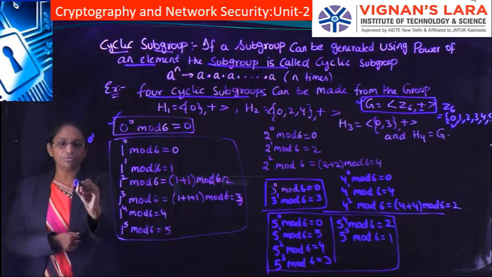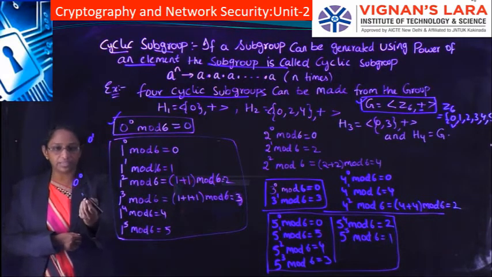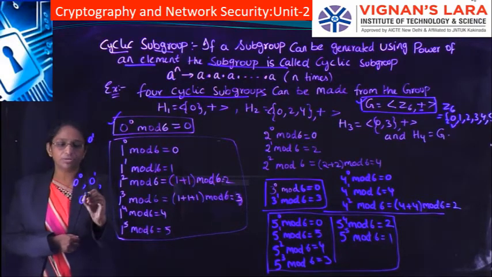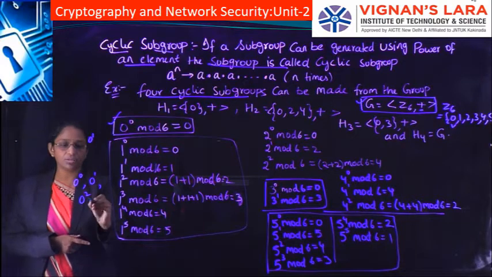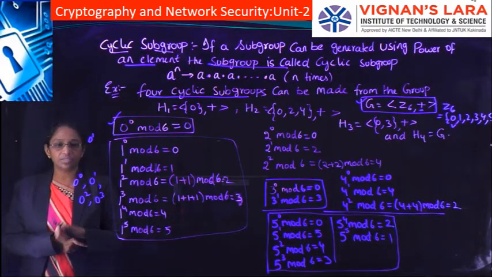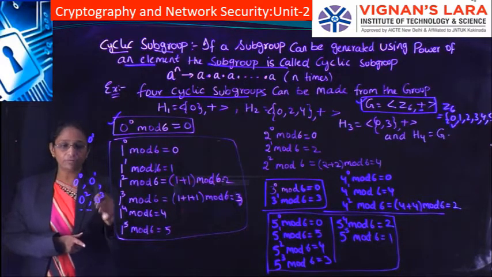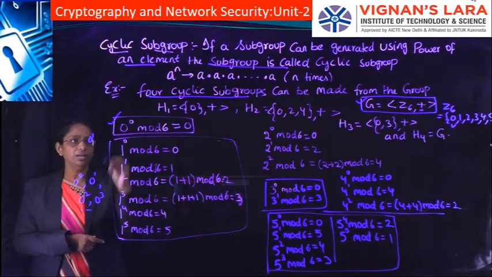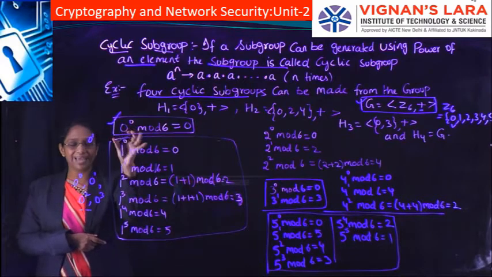Even if you do 0 to the power of 0 mod 6, it is 0; 0 to the power of 1 mod 6, it is 0; 0 to the power of 2 mod 6, it is 0; 0 to the power of 3 mod 6, it is 0. Whatever operation you do on 0, since it is 0 only, this is forming one cyclic subgroup.